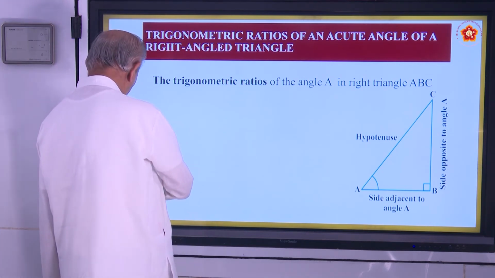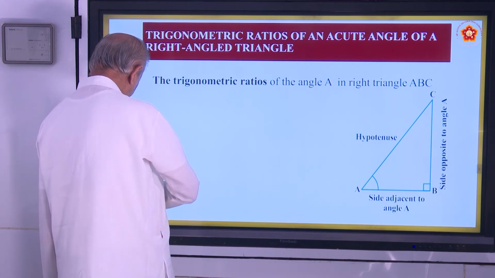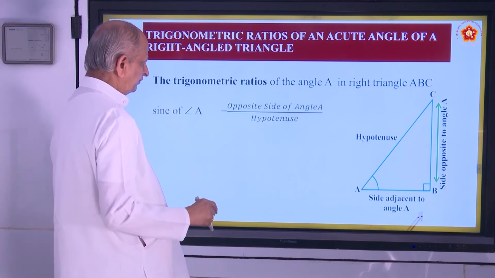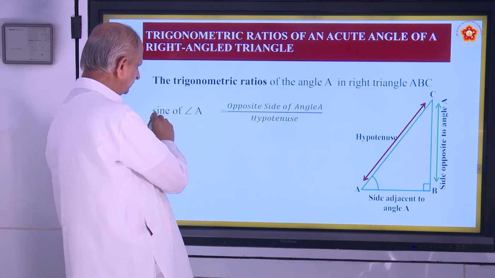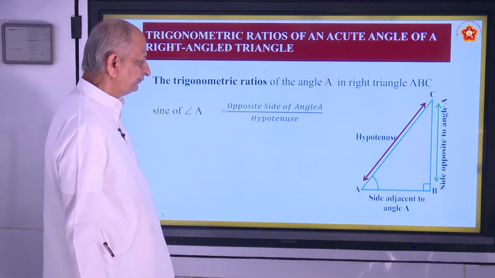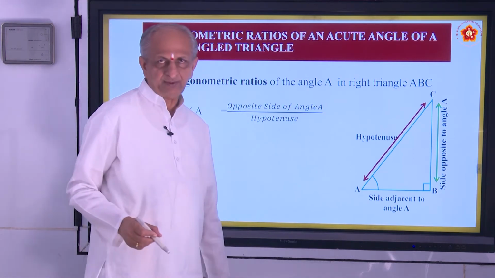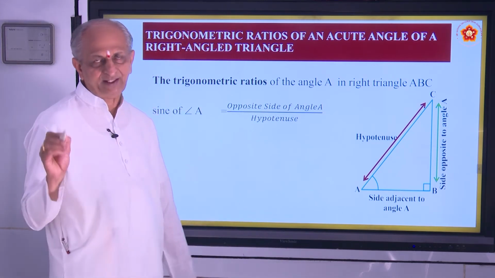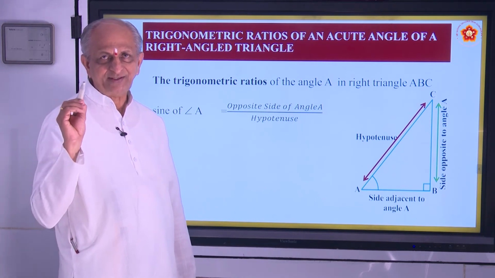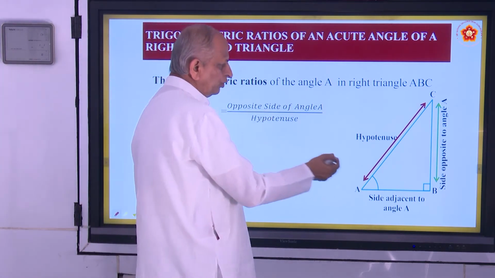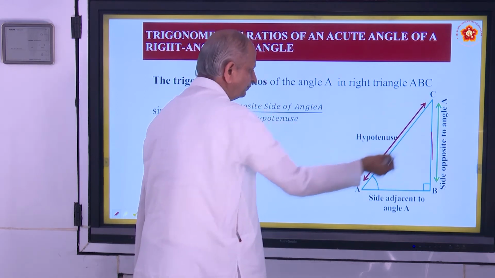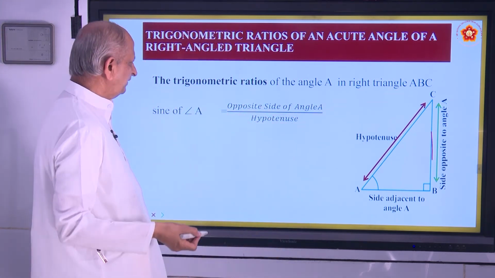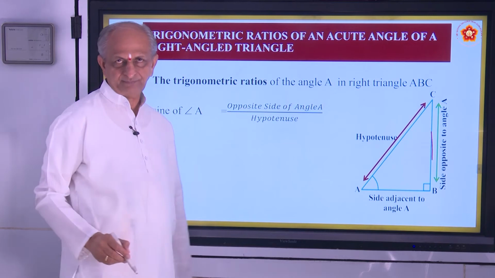So what do you mean by ratio? Ratio means we are comparing two sides. For example, in the case of sine of angle A, these are different names given for different ratios. First one is called sine of angle A, shortly called sin. That is equal to opposite side BC by hypotenuse AC. So BC by AC is sine of angle A.